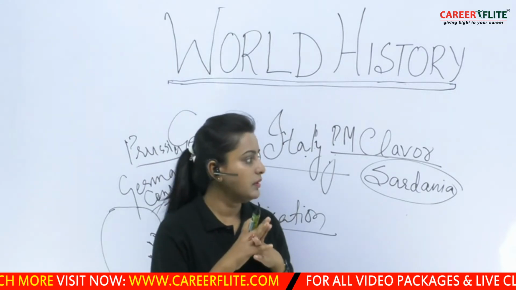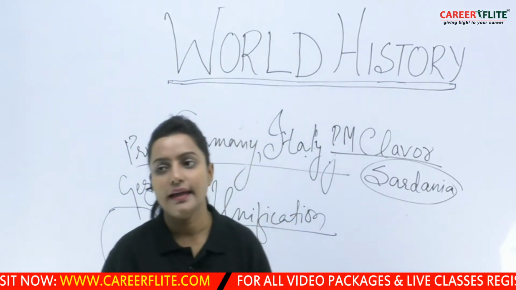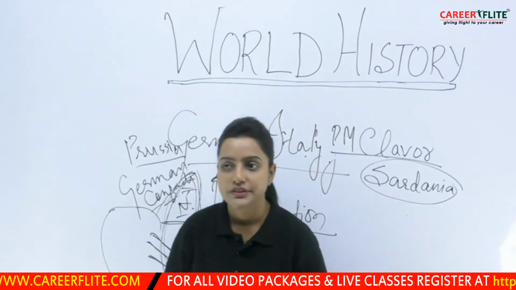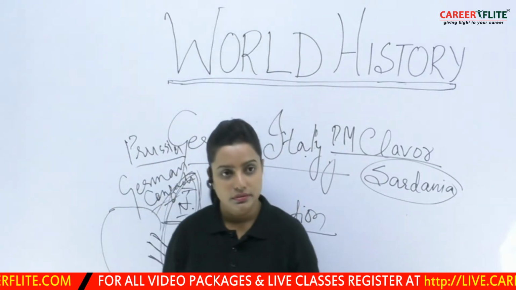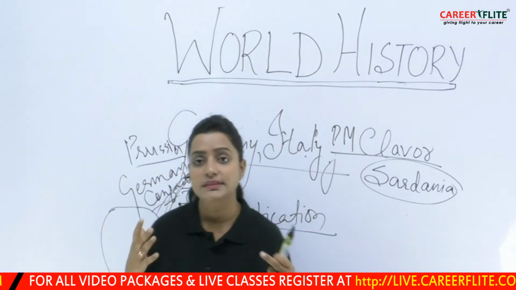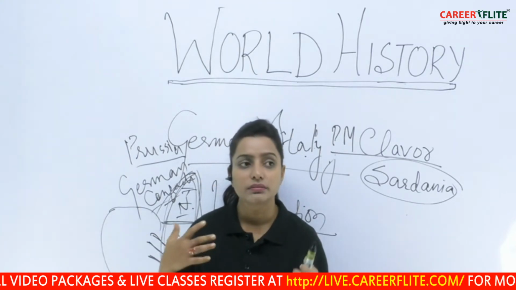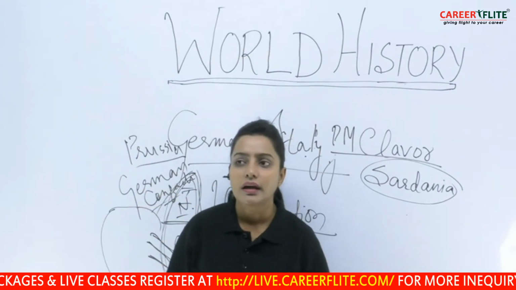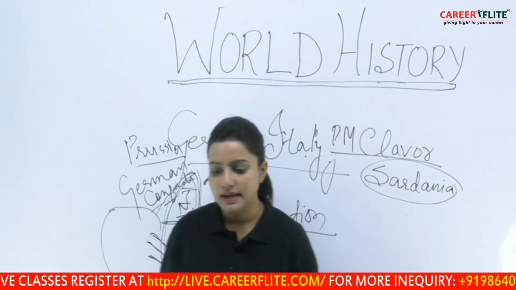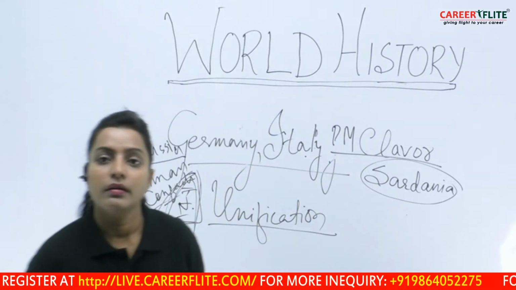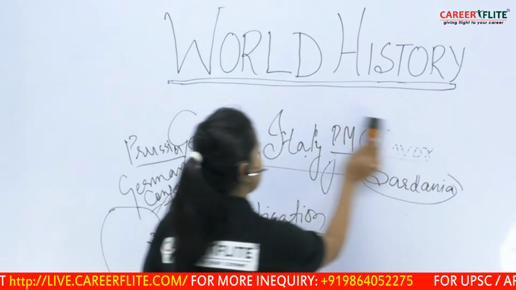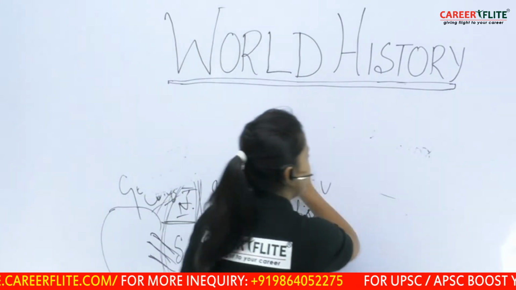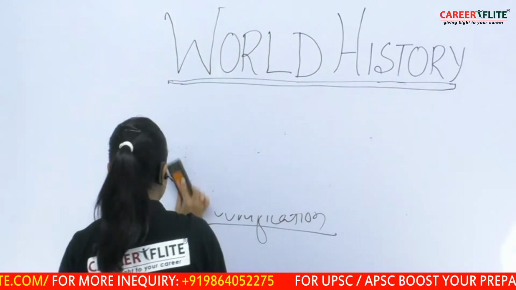Now, after all this, we see that most of the European nations are democratic in nature, and this is the time when Europe sees the wave of democracy coming in. But what we see after this phase is that the market becomes very, very widespread.